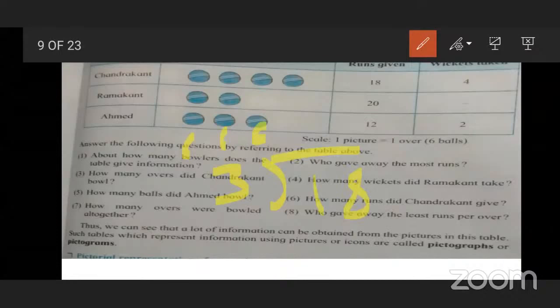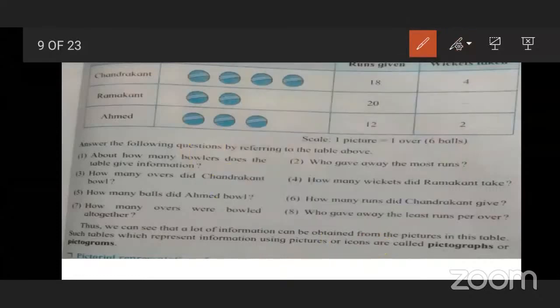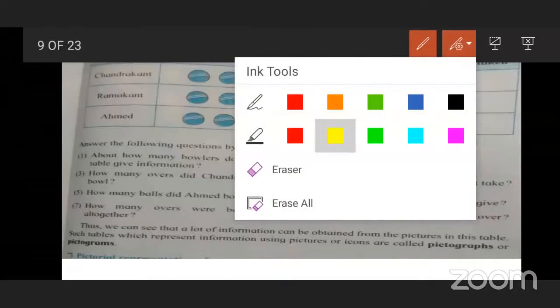So here you have to divide 18 by 3. 3 sixes are 18. Like this, 6 per over. In this way also you have to work it out. So Ahmed is the bowler who gave the least runs per over.